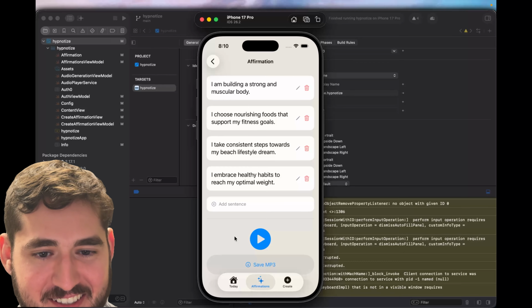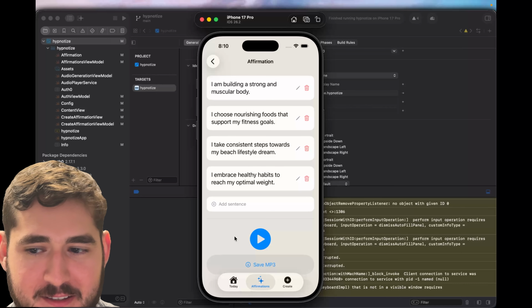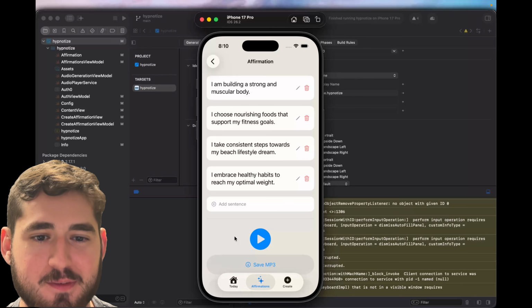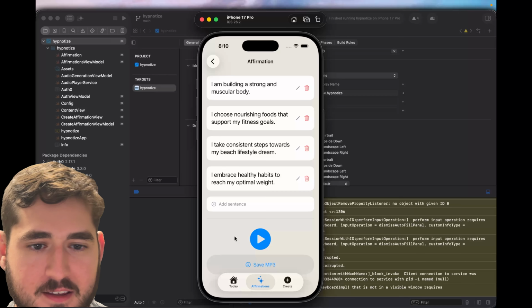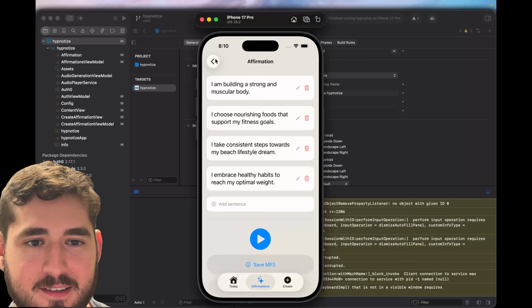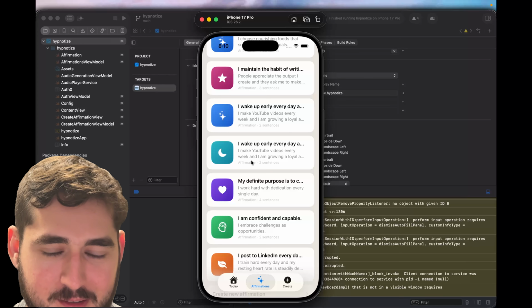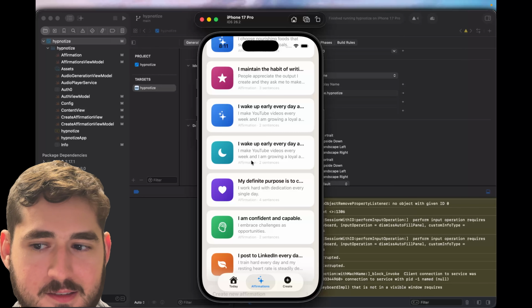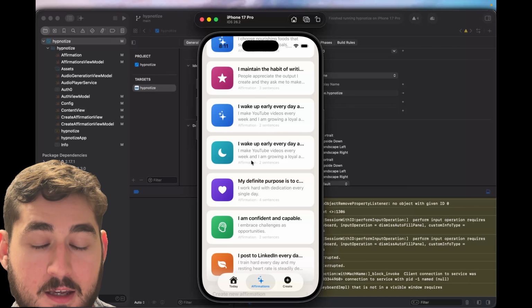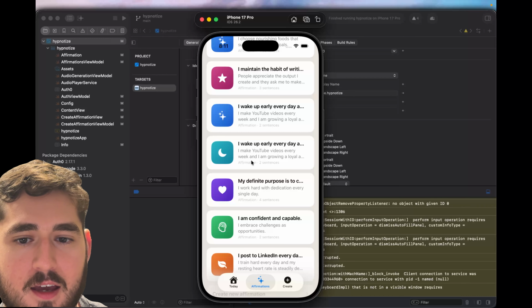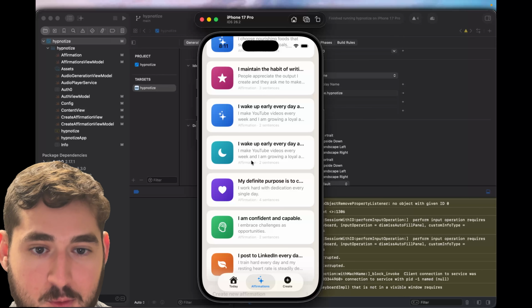Okay, so you can see it works. And yeah, I think it's a really good tool if you are the kind of person that wants to cultivate a positive mindset. And if you're into visualization and these kind of things, I think this app can help you a lot. Okay, so now I want to talk about how I built this and some tips I can give to you if you also want to start building apps and actually get real users and maybe even make money from your apps that you vibe code.